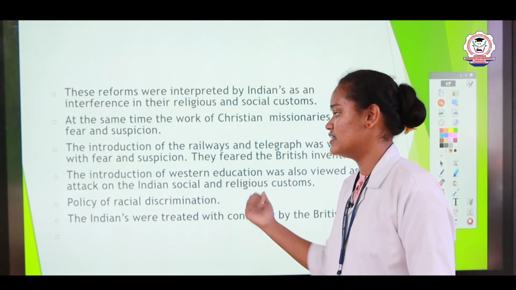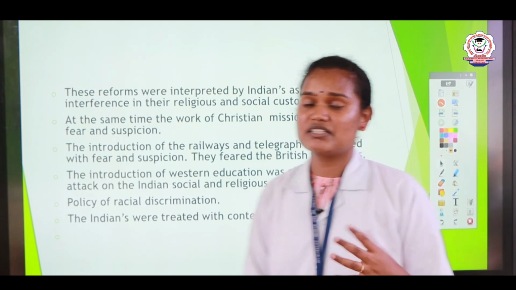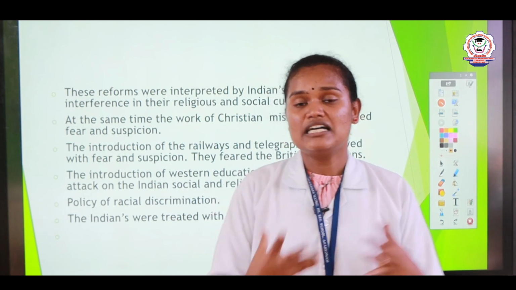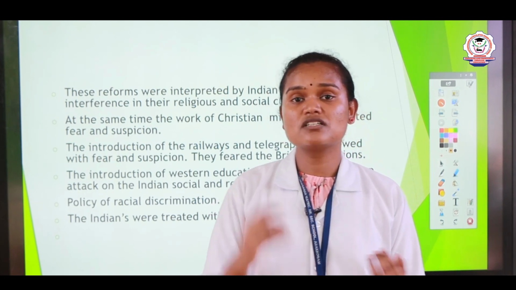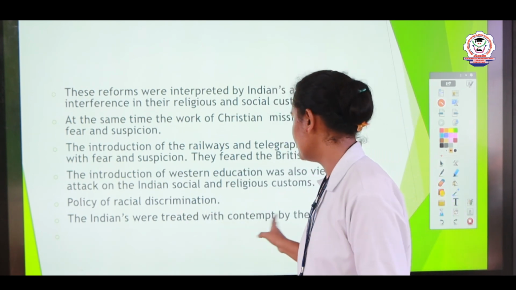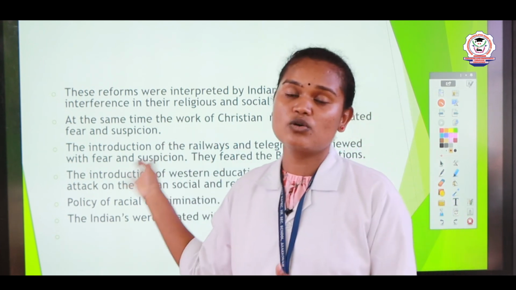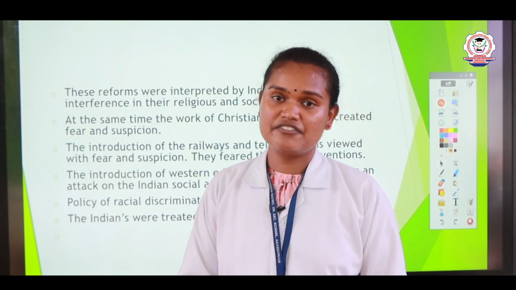Then finally we discuss the racial discrimination. The British were very arrogant towards the lowest class people, especially the Shudra class. Okay, then the Indians were treated with contempt by the British. These are all the social and religious causes behind the outbreak of the 1857 revolt.